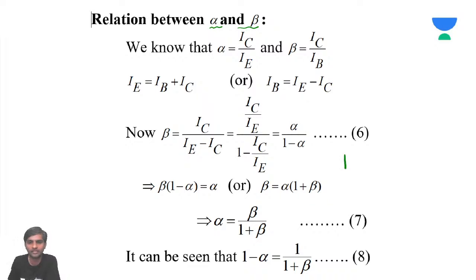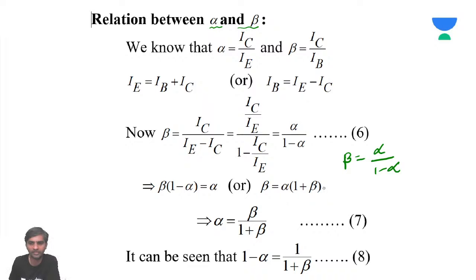So I can say beta is going to be alpha by 1 minus alpha, or 1 minus alpha into beta is going to be alpha. If you simplify it, you get beta equal to alpha plus alpha beta. So I will find out alpha. Beta minus alpha beta is going to be alpha.